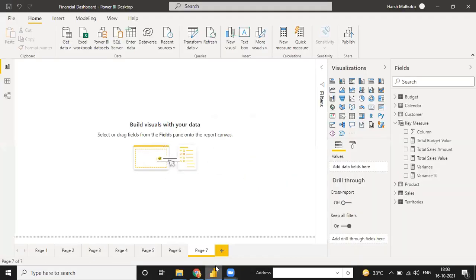Yeah, let me share my screen. Please let me know when you are able to see my screen, guys. Okay. So now you are able to see my screen? Yes.